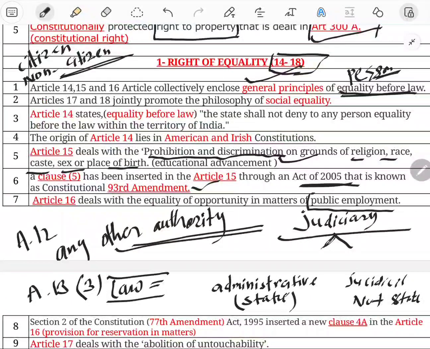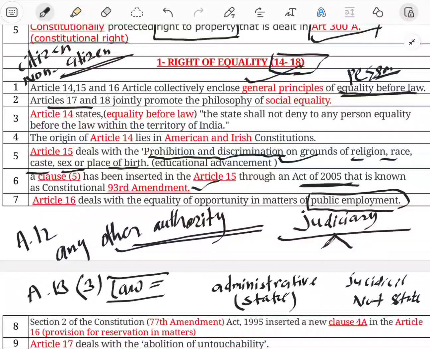So it deals with public employment matters. It has also had lots of amendments, and various sub-clauses were inserted into Article 16 after the Indra Sawhney judgment and M. Nagaraj and other case laws relating to Article 16. Thereafter Articles 17 and 18 promote the philosophy of social equality.